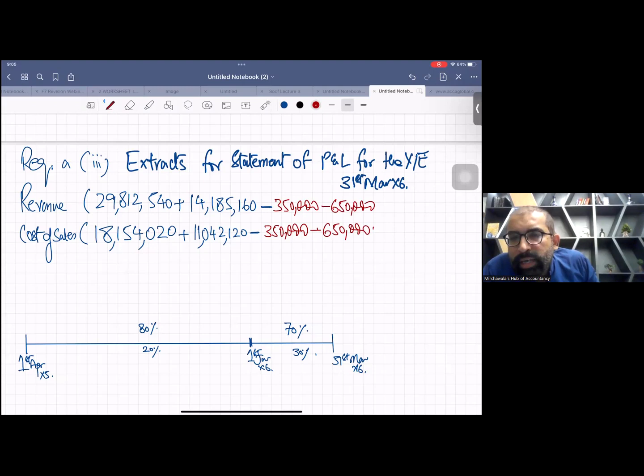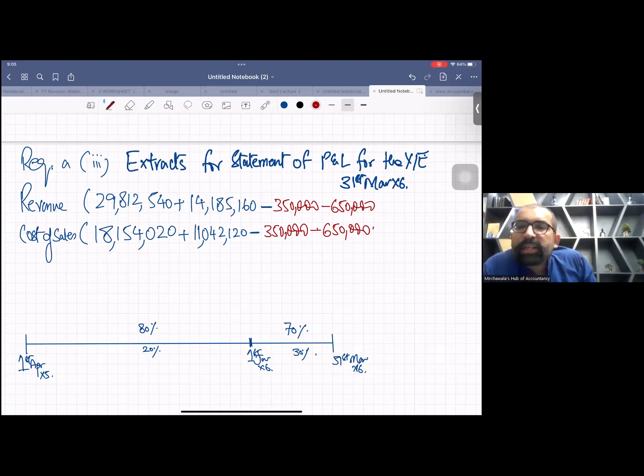Again, it is the same thing. If somebody subtracts directly 1 million from sales and 1 million from cost of sales, that is also okay. And if somebody wants to show the breakup like 350, 650, 350, 650, that's also okay. So this is the first step. Yes, the first one is easy. Now, what is the second step?